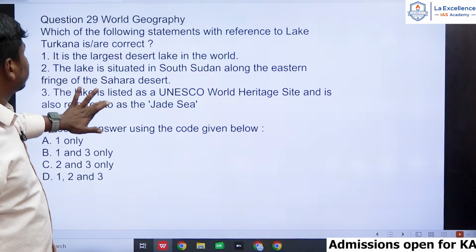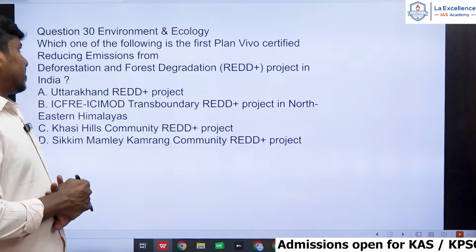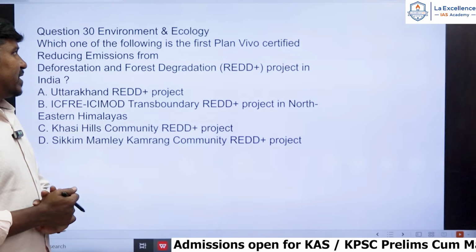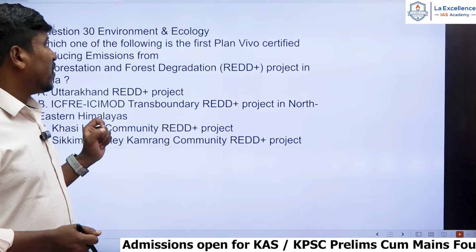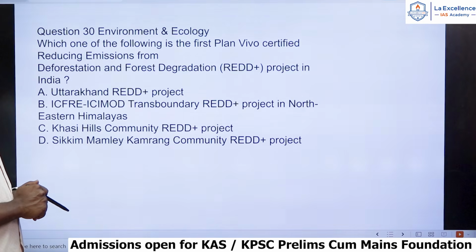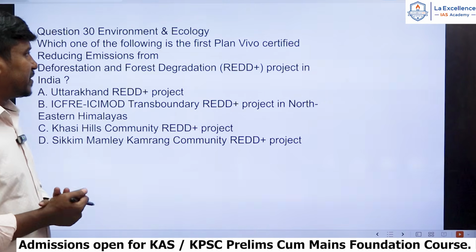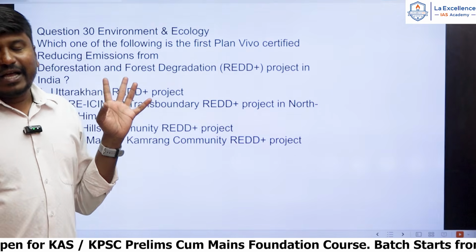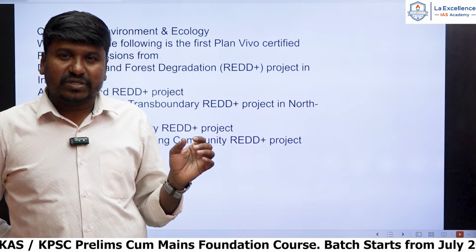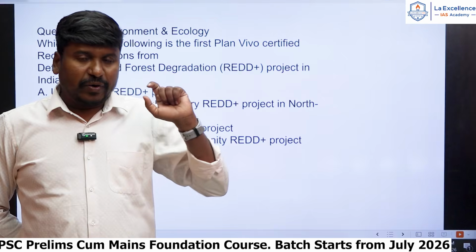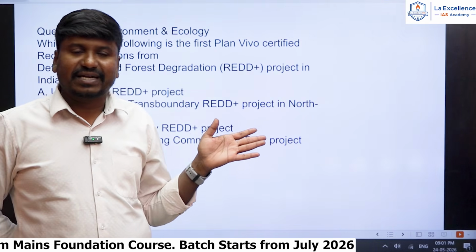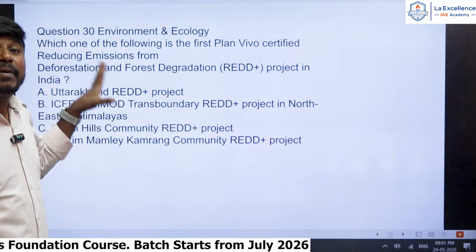Next question. So question number 30. It's an environment and ecology question. Which one of the following is the first plan vivo certified Reducing Emissions from Deforestation and Forest Degradation, REDD plus project in India, right? And again, it was very much in the news and it was an expected question. We have discussed this question multiple times even during our RRP programs, right?